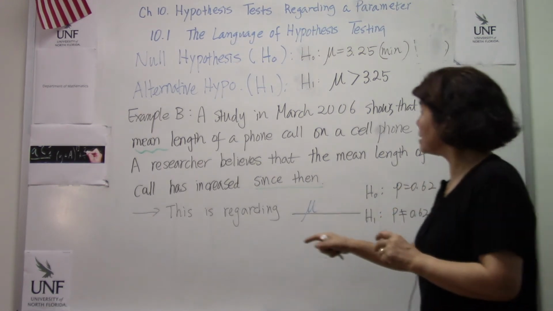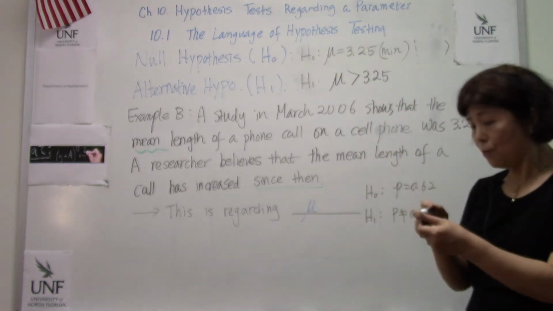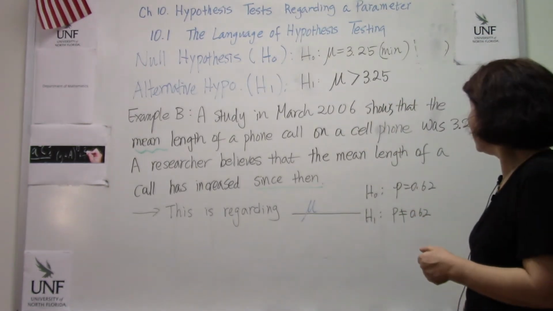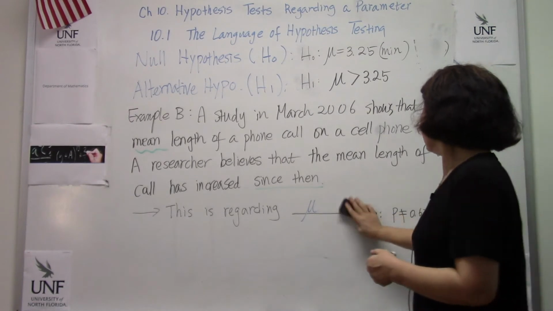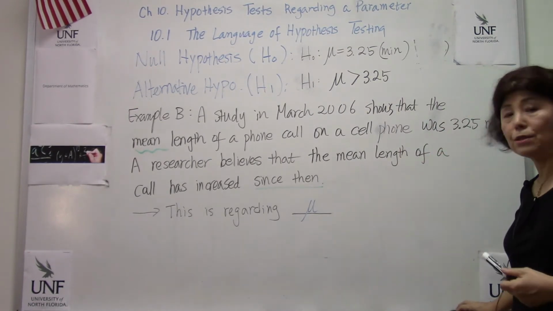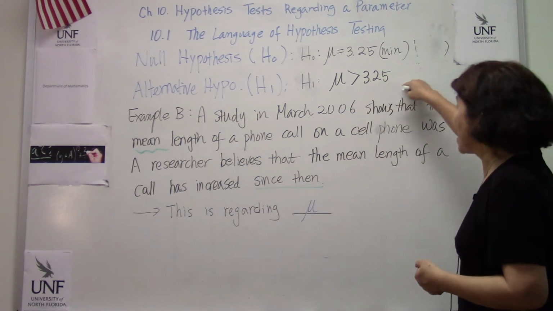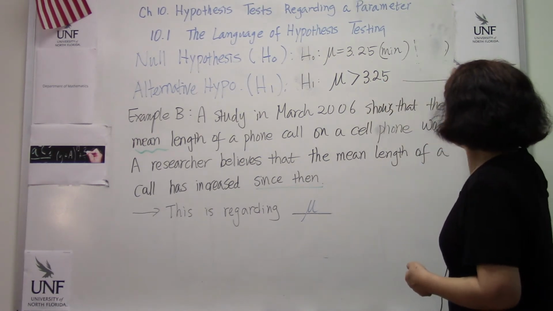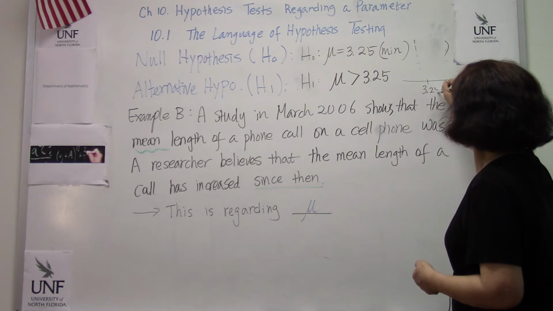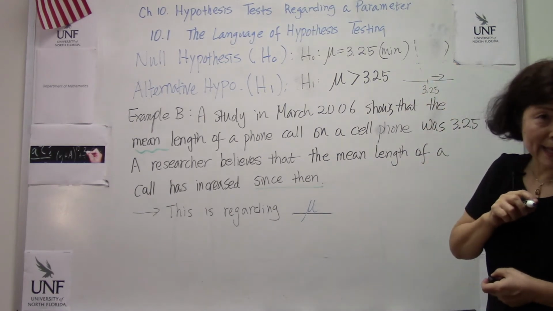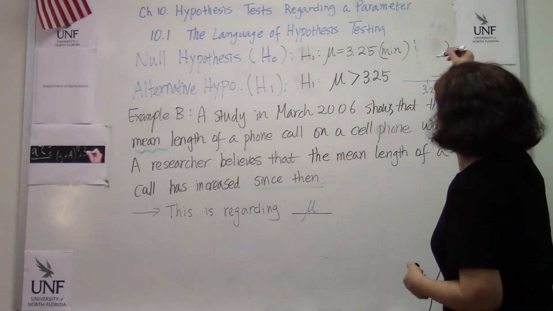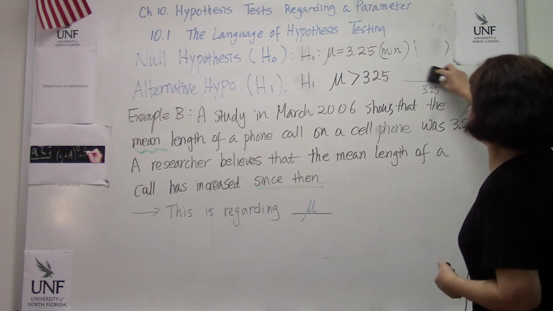But in this case, we think about only one case, which is mu greater than the old data, 3.25. Therefore, we go to the right. This is 3.25 and we go to the right, so we say this is a right-tailed test.